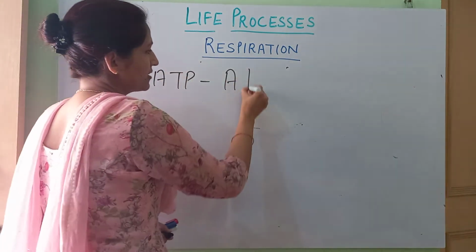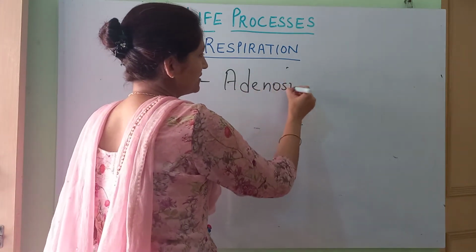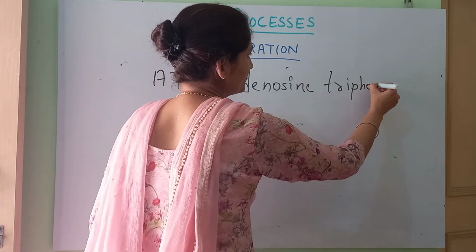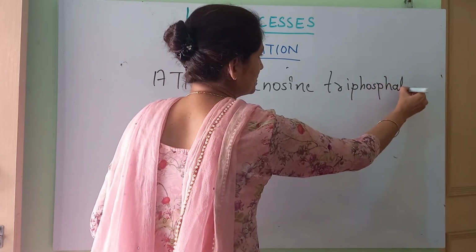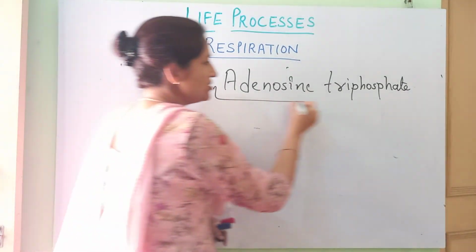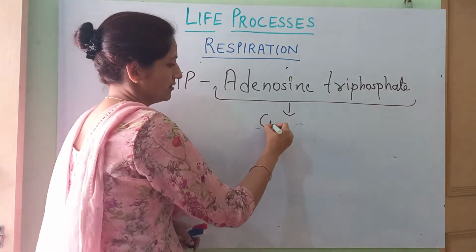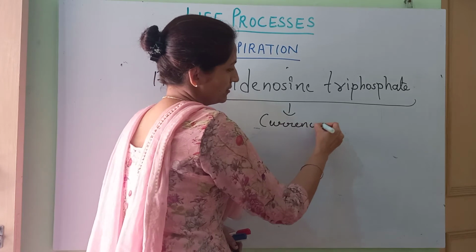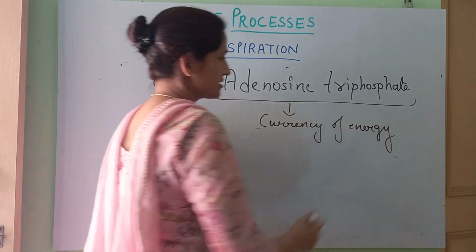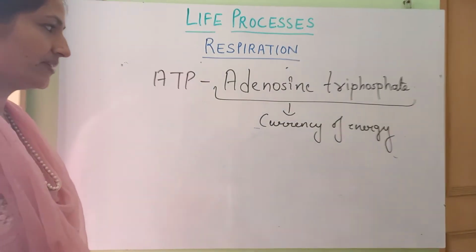This is adenosine triphosphate. Got it? This is the currency of energy. Fine.